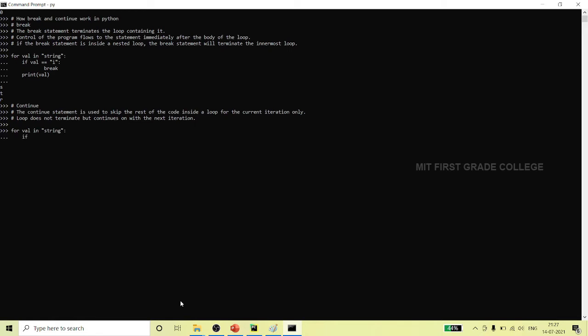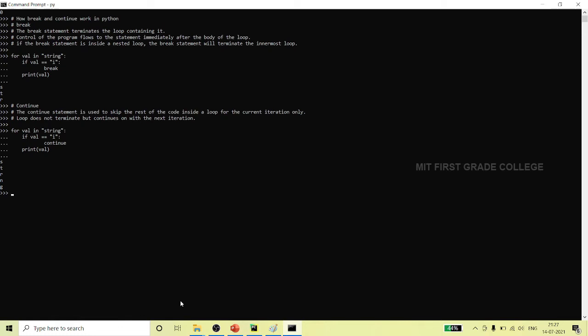Here I have pressed tab: if val == 'i': then colon, then I will give continue. Then I will print the value. Later on I will press enter.